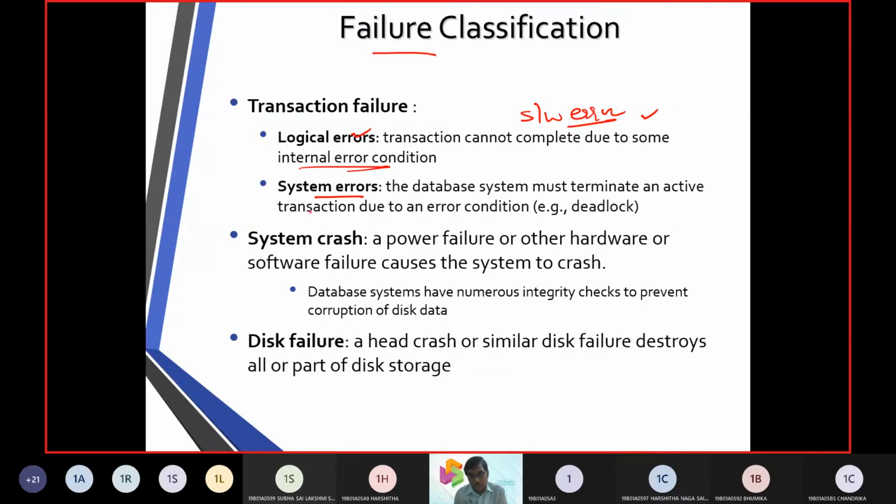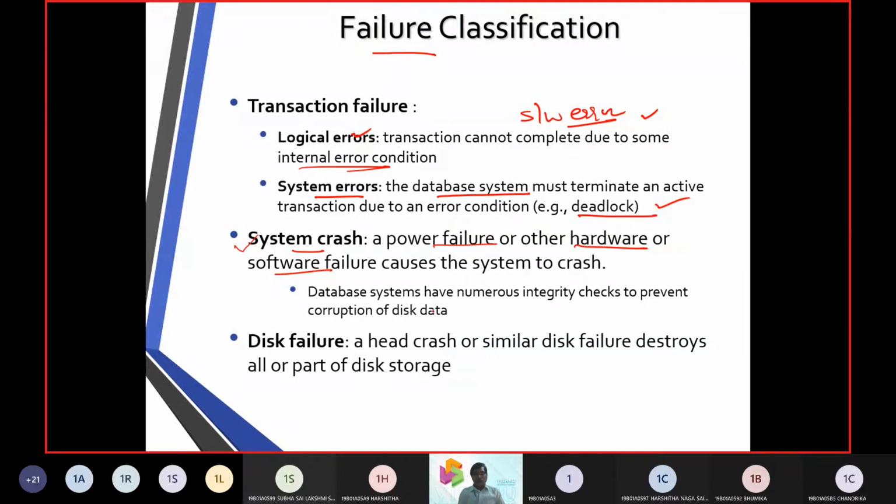So that is a software error. Next one was system errors. With a system error, there may be a hang up in the database system with a deadlock. The third thing was system crash. All of a sudden you are transferring money and the laptop crashes, the desktop crashes, the mobile phone breaks. Power failure, battery out, or other hardware or software failures, all these come under the term system crash.